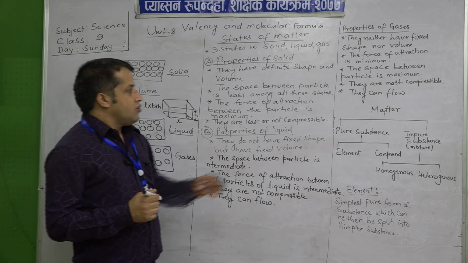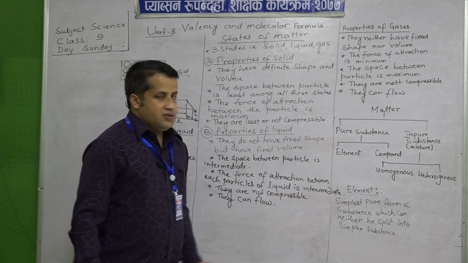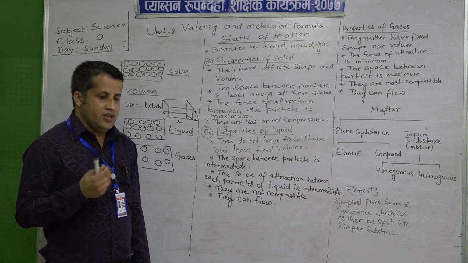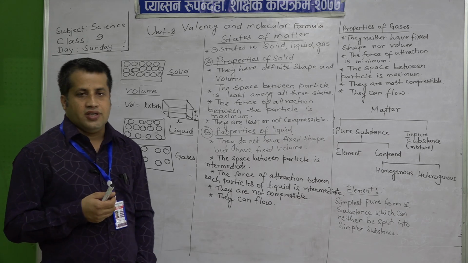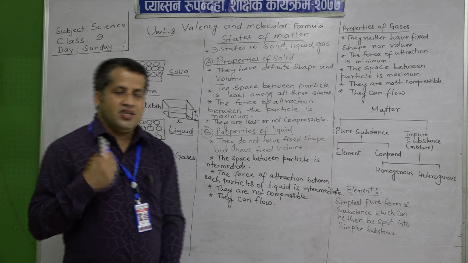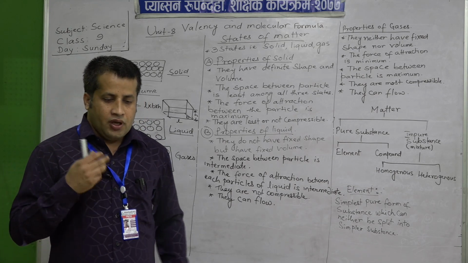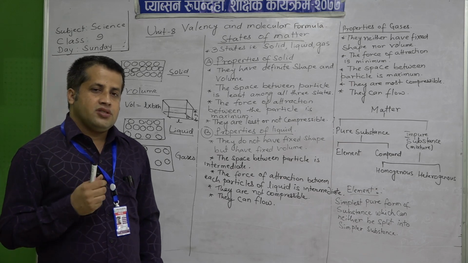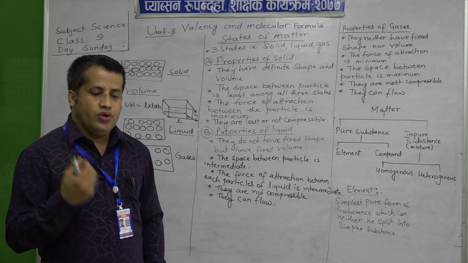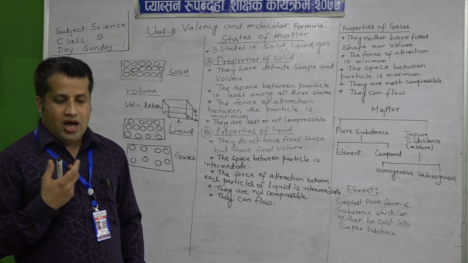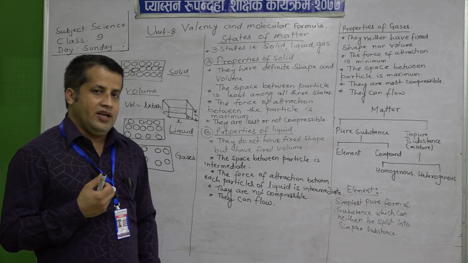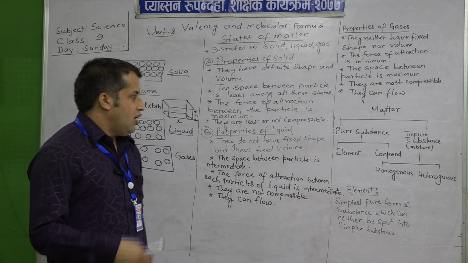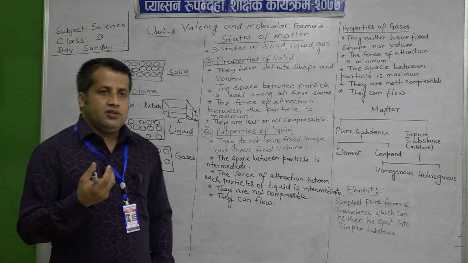Now, pure substance, what is pure substance? A pure substance can be defined as the substance in which the components by which it is made up of are of the same kind, like the element hydrogen.